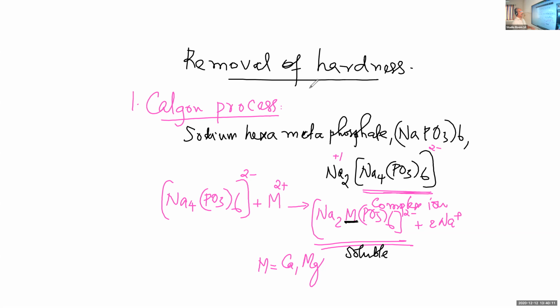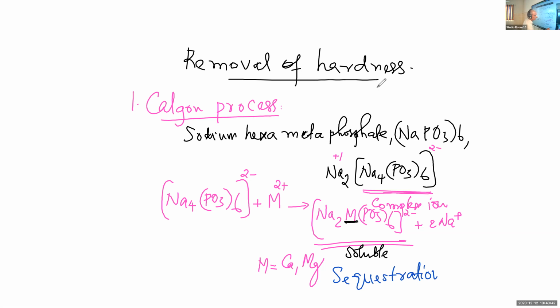From that soluble complex, we will not get calcium or magnesium ions to react with the soap. So the calcium and magnesium ions are blocked. They are entrapped, forming soluble complexes. And the process is called sequestration.